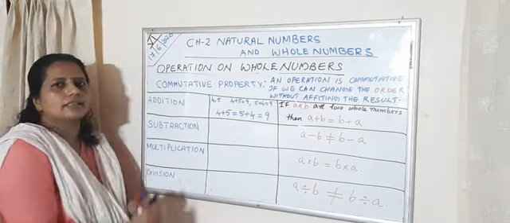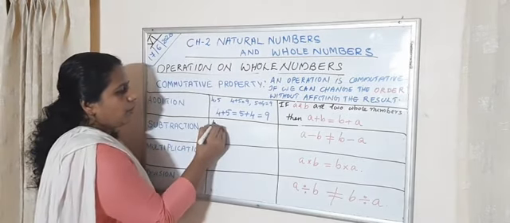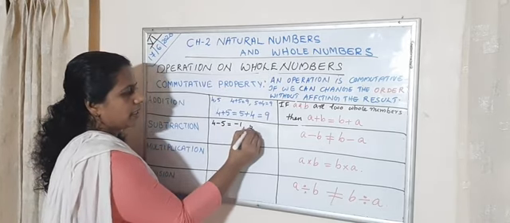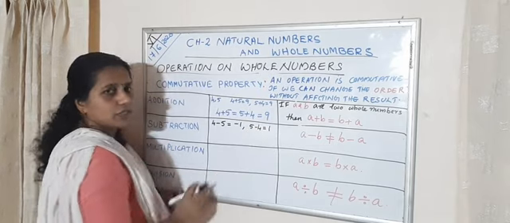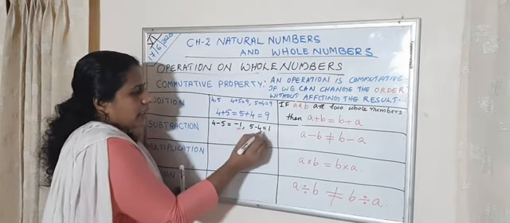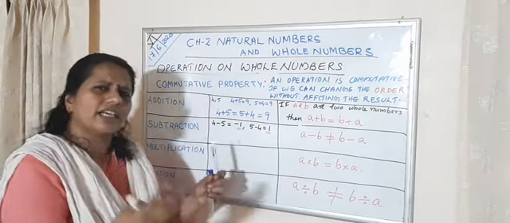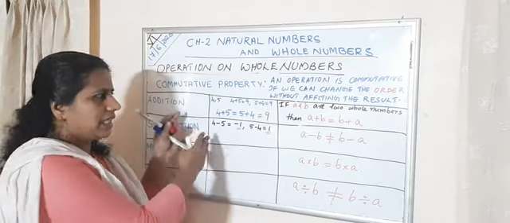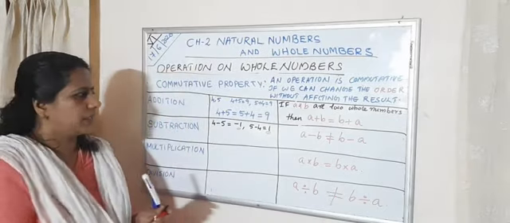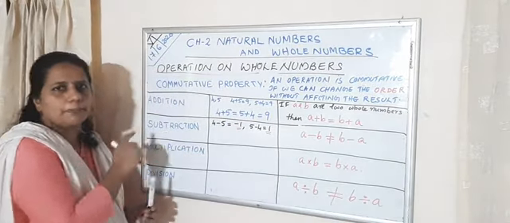Next you check the operation subtraction. 4 minus 5 is equal to minus 1. Then tell me, what is 5 minus 4? 5 minus 4 is equal to 1. Is minus 1 equal to 1? No, both are different. Negative 1 is not equal to 1. So in the case of subtraction, you take any numbers and check these properties. Take 2 or 3 examples, your own examples, and check. Then you can see A minus B is not equal to B minus A in the case of subtraction.